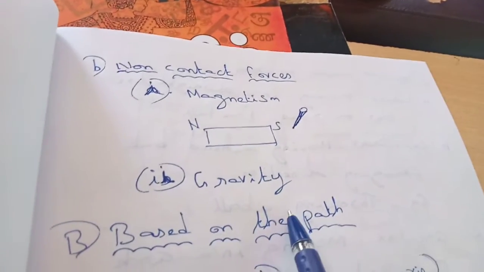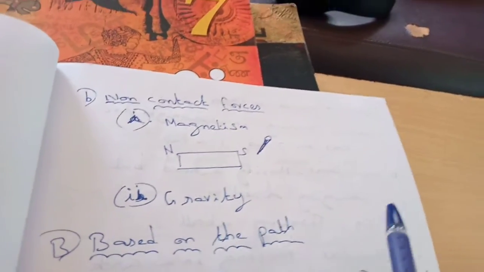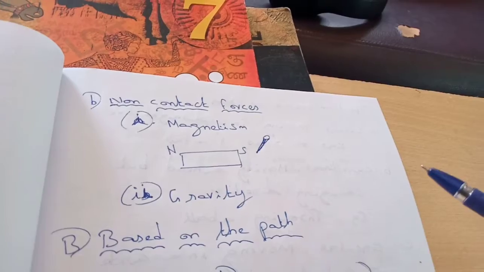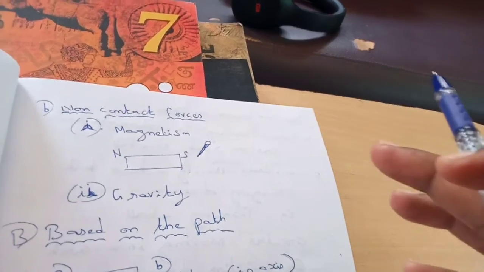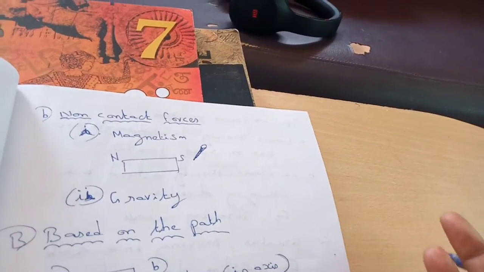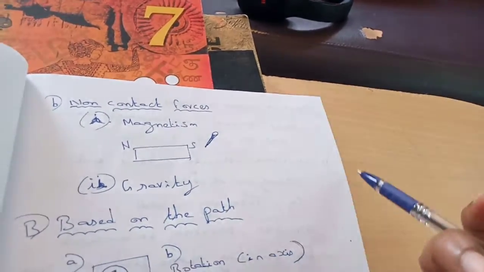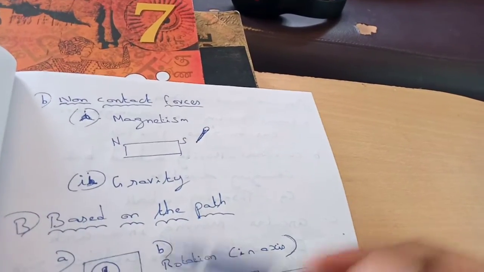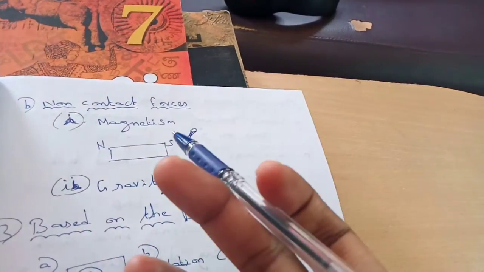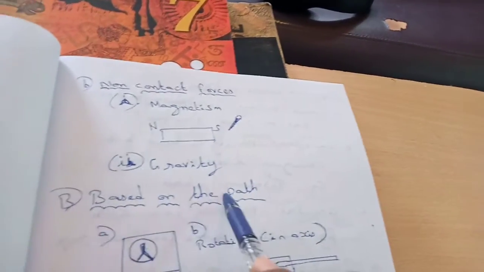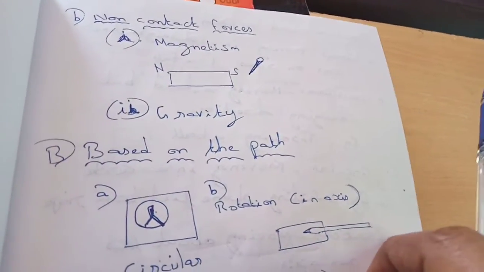Next one, gravity. If a thing is falling down, if a coconut is falling from a tree, then automatically the coconut will not go up. It will just fall down. It will be pulled towards the ground by the ground. So that force, the force of the ground on that coconut, is called gravity or gravitational force.